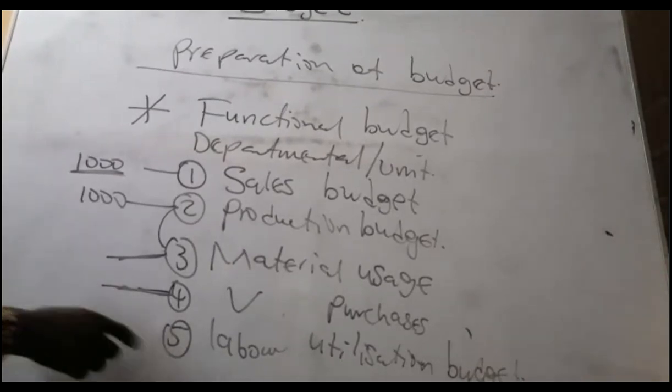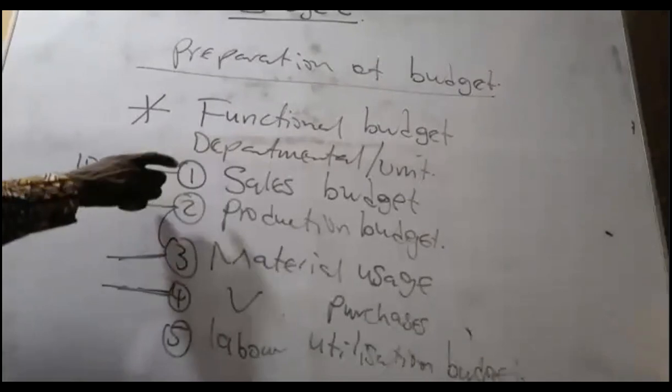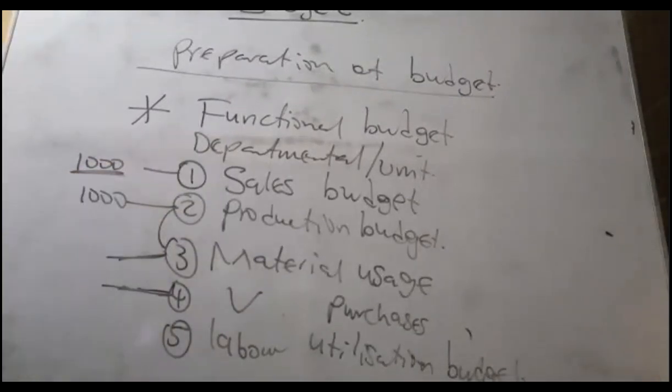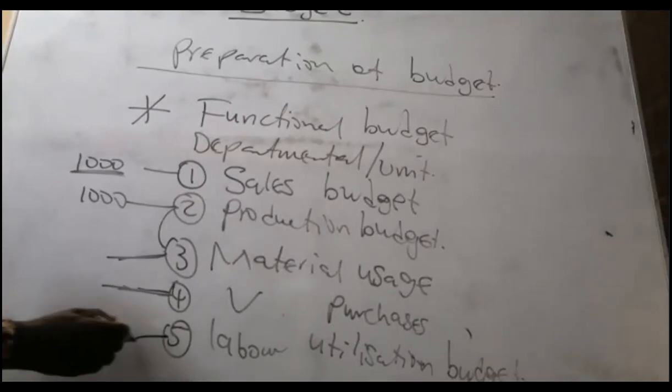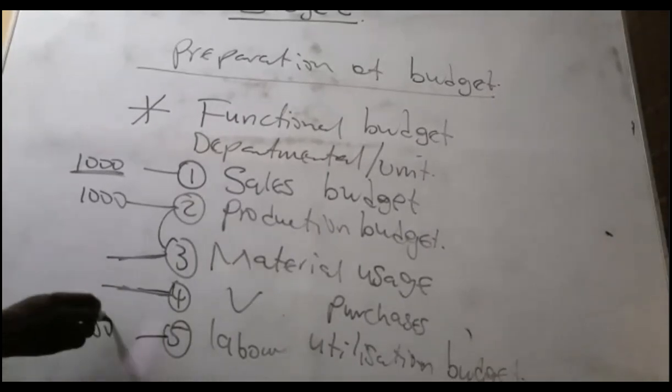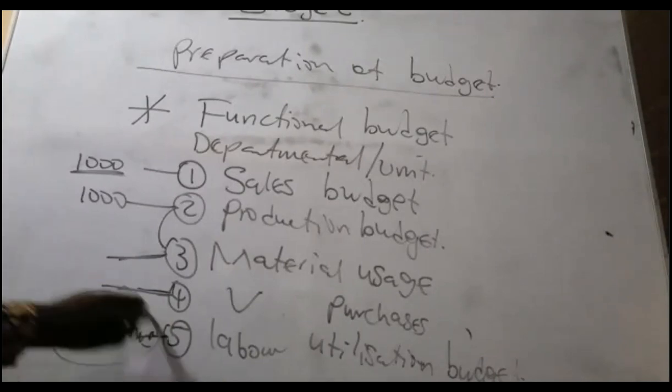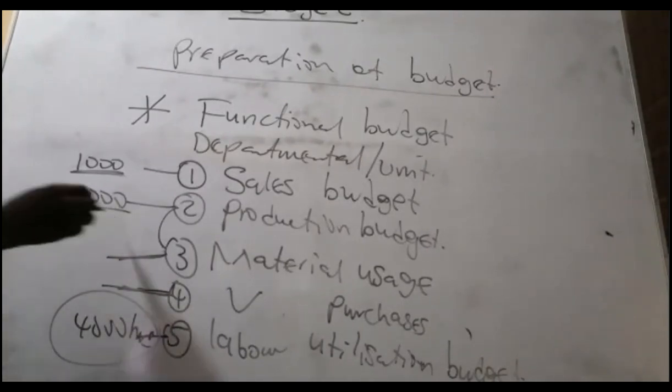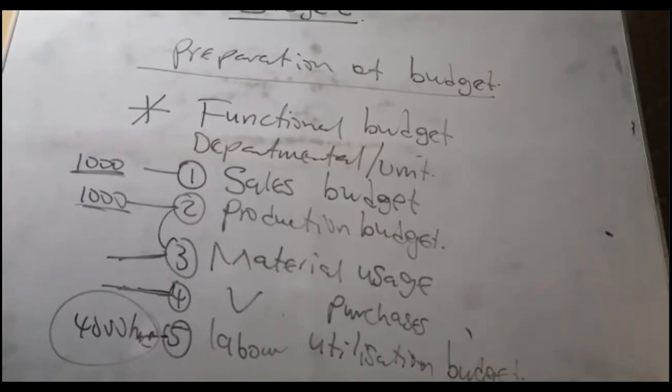Then labor utilization. It will be prepared by that of the production in connection with what? The HR. HR will tell us the availability. If we need, let's say, 4,000 production hours of labor before we can produce this 1,000, we ask HR, please, do you have next year, 2021, we'll have 4,000 hours available for us? Oh, yes, we do. Good.